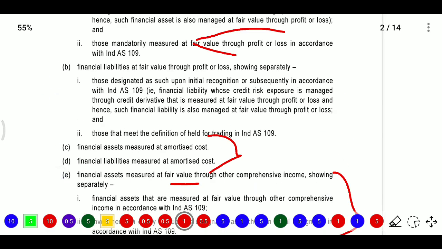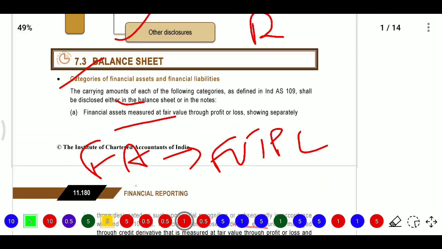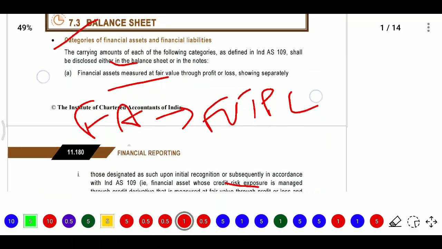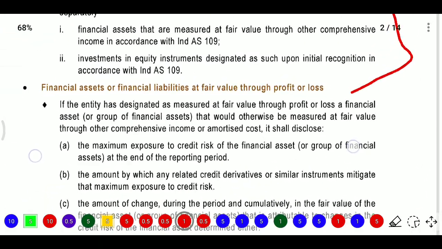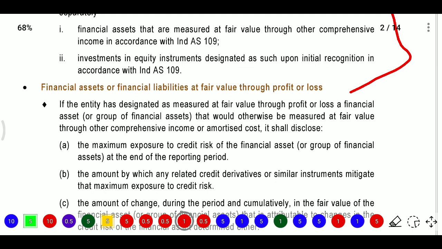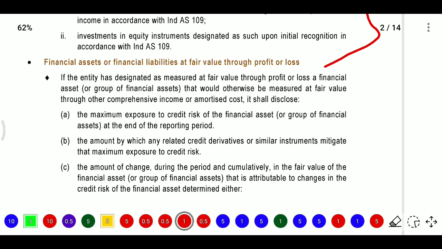So if it is relating to FVTPL, what is there? Firstly, categories of financial assets and liabilities we have disclosed. Now financial assets or financial liabilities at FVTPL. So here the entity has designated as measured at FVTPL a financial asset or group of financial assets that would otherwise be measured at FVOCI or amortized cost.